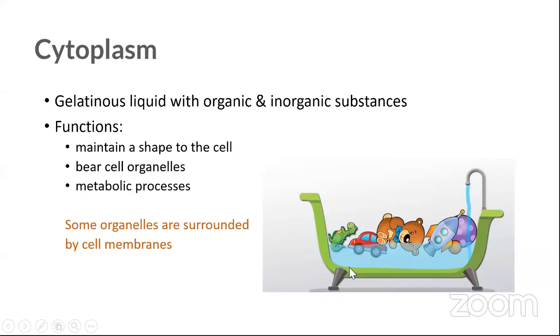So this cytoplasm is a gelatinous liquid with proteins, with ions, and it contains everything that the cell needs to function, right? Some organelles are surrounded by cell membrane. So this one is an additional point, right?